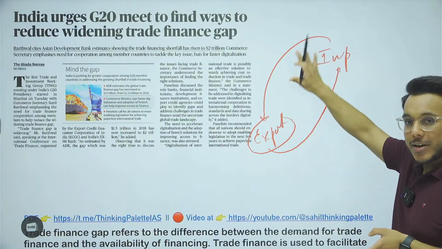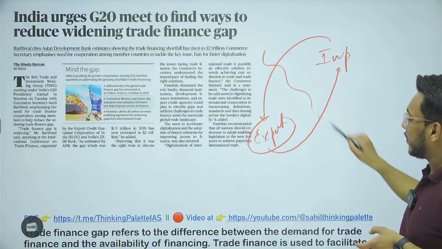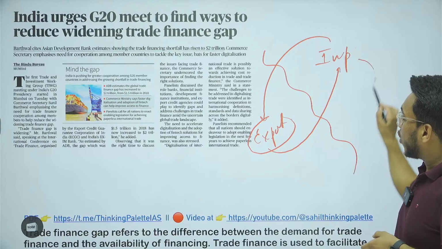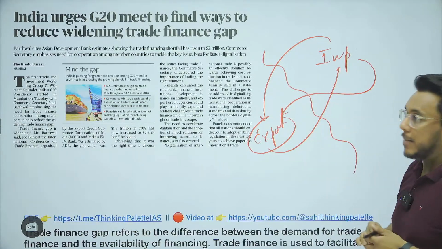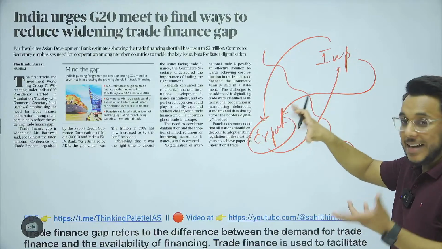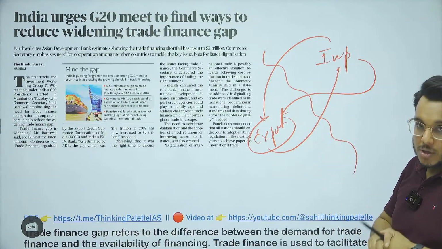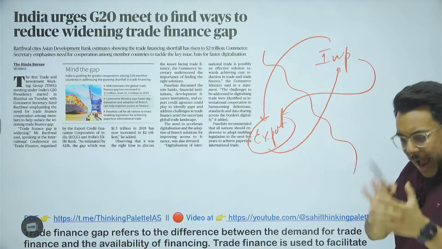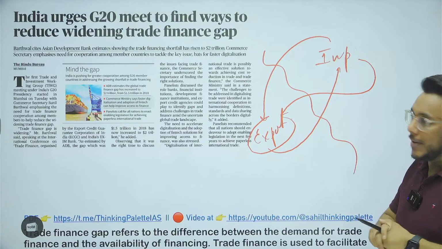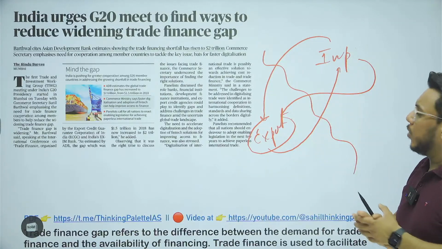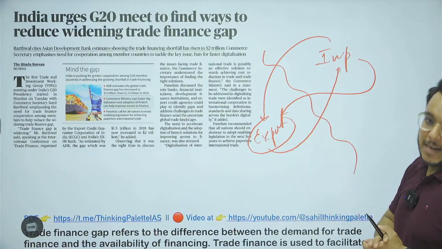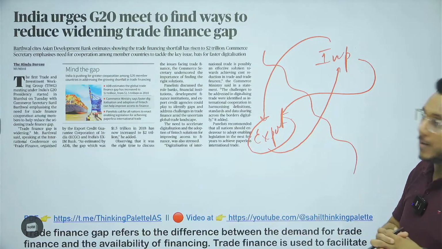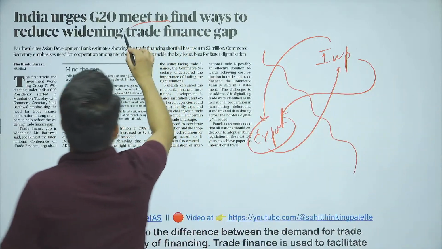Now as the importer and exporter are located in different countries, the exporter will need payment as early as possible, but the importer cannot release the payment immediately, because if the importer releases the payment in advance, what is the guarantee that the exporter will supply the goods? Secondly, often guys, the economics of trade has an element of credit window. So the importer wants to have credit, but the exporter or the seller needs the payment immediately. Moreover, many times there might also be a financial constraint that immediate payment cannot be released. So there needs to be trade financing.